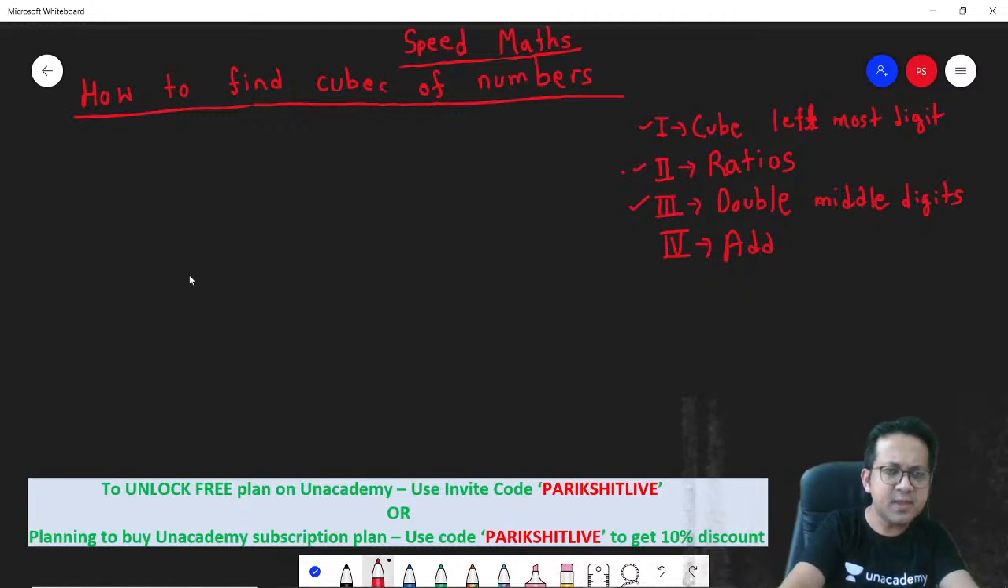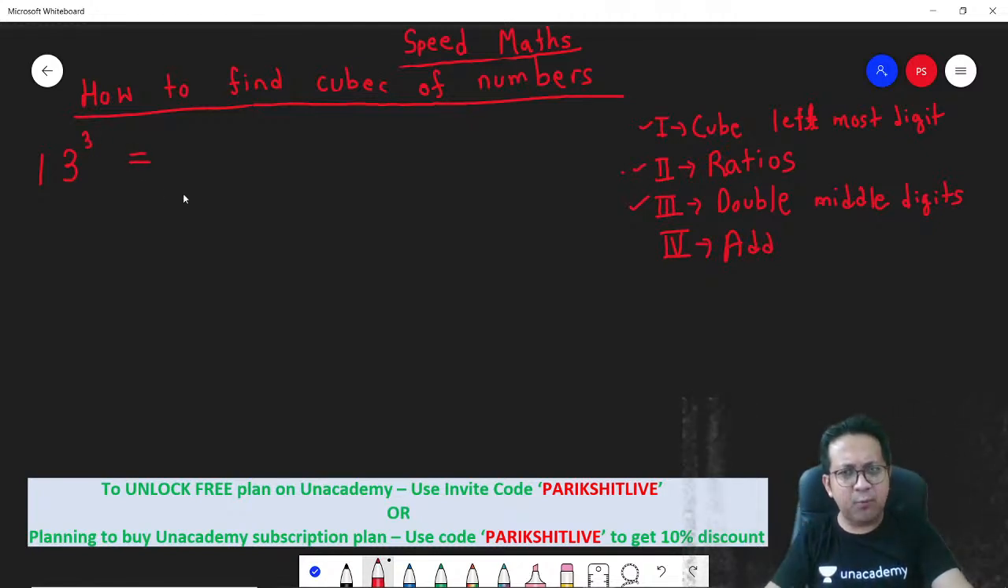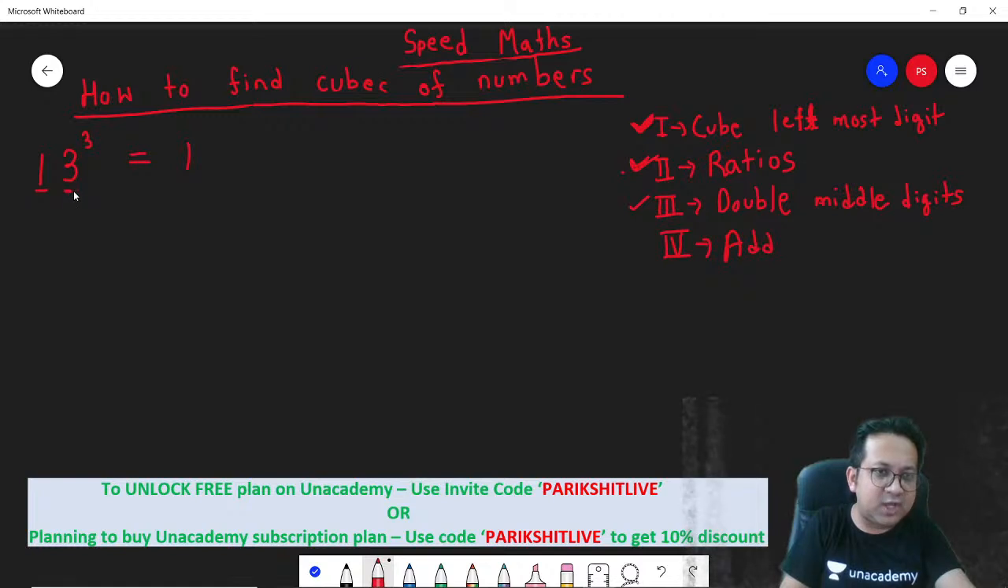Let's say you have 13. Step 1: cube the leftmost digit. The leftmost digit is 1, and 1 cube is 1. Step 2: ratios. Write down the remaining three numbers in the same ratio in which they are present in the original number. In the original number the ratio is 1 is to 3. Basically the digit becomes 3 times, so here also you make it 3 times. So 1 will become 3, 3 into 3 is 9, and 9 into 3 is 27.